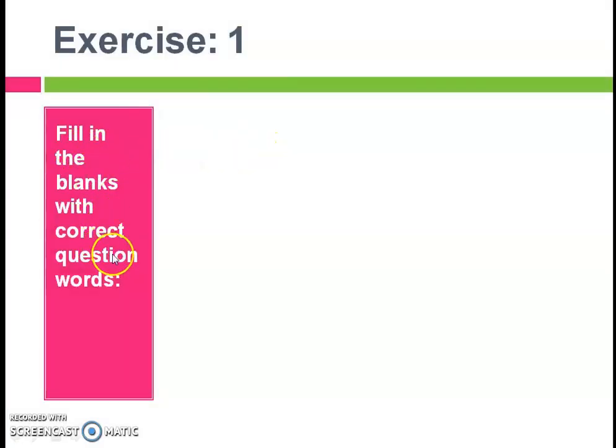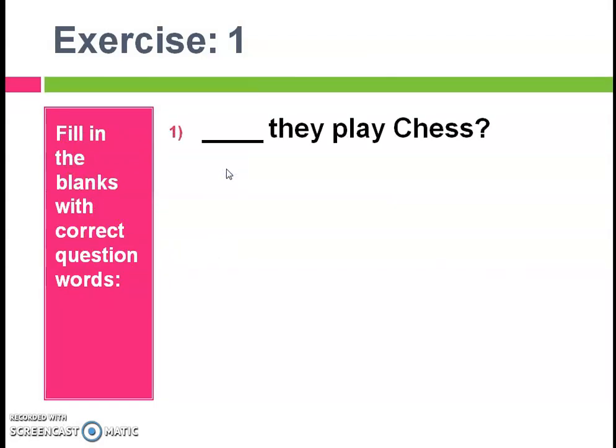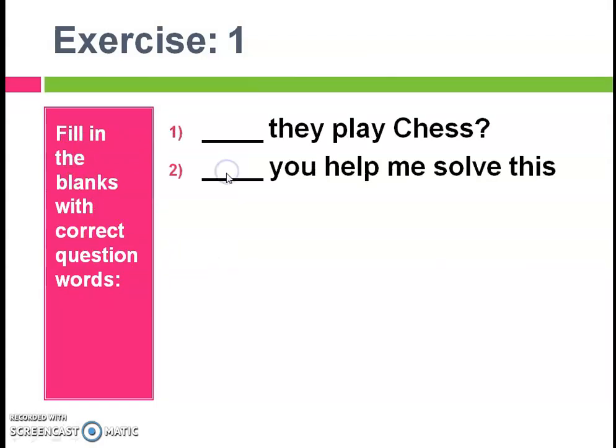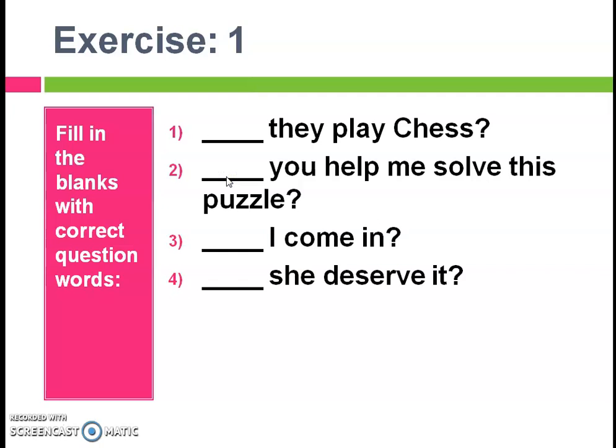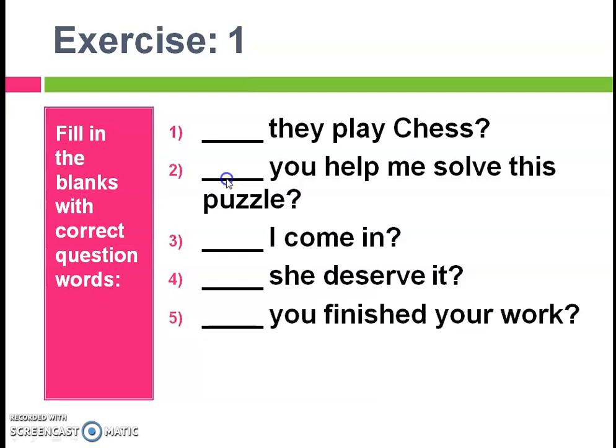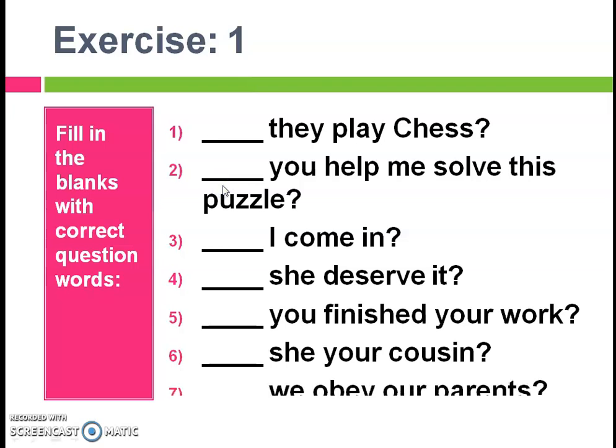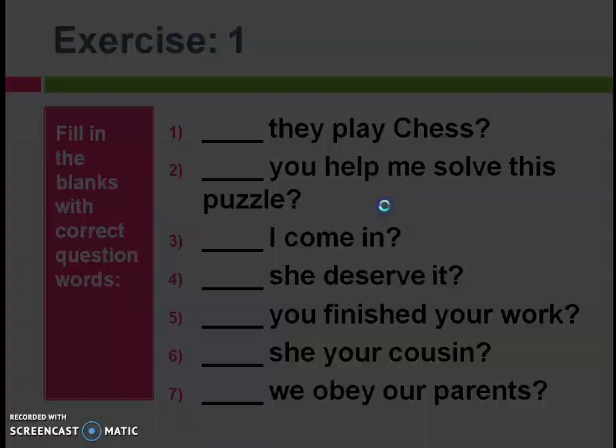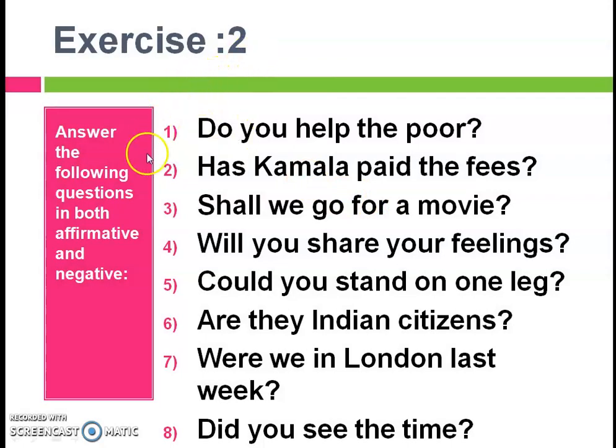Exercise 1, fill in the blanks with correct question words. Here you can observe one by one. Exercise number 2. Answer the following questions in both affirmative and negative. So here I have given the confirmation questions, and you need to answer this in affirmative as well as in negative.